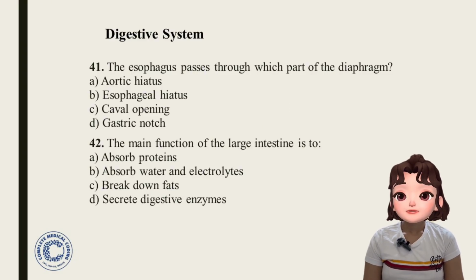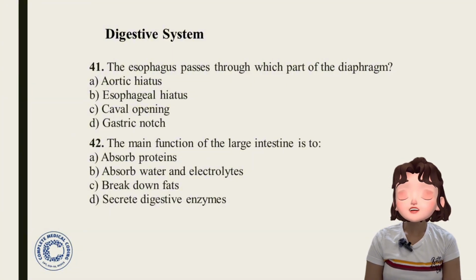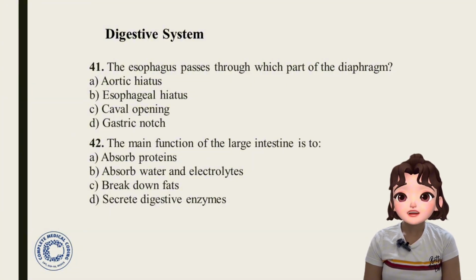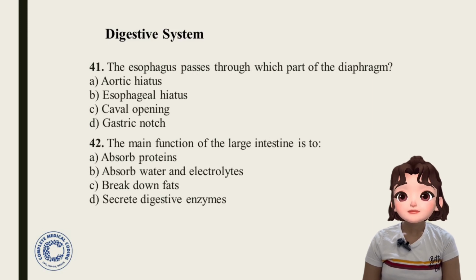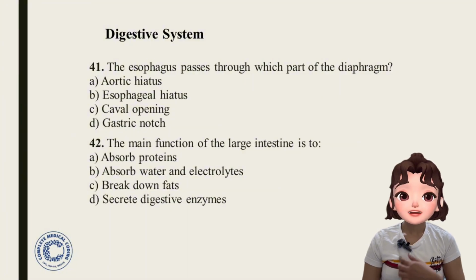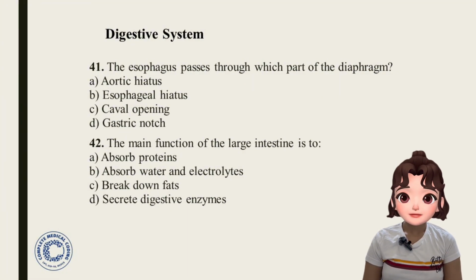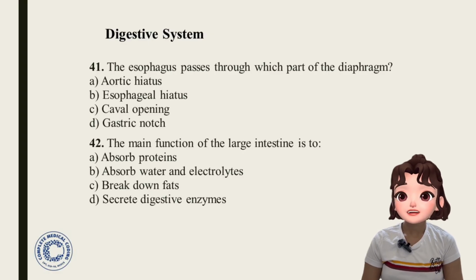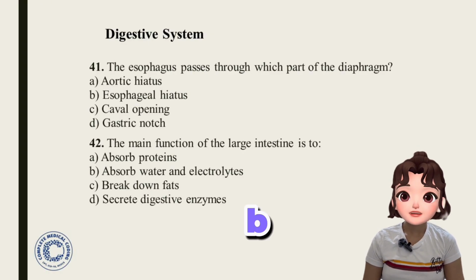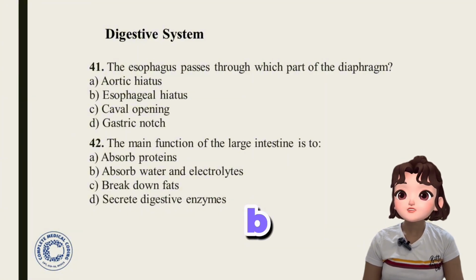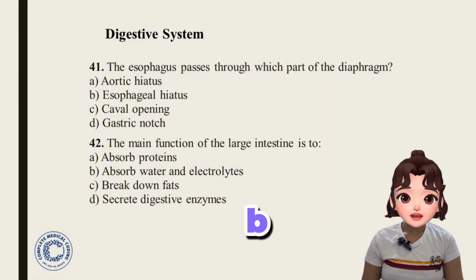Next one. What is the main function of the large intestine? Options: absorb proteins, absorb water and electrolytes, break down fats, secrete digestive enzymes. Answer is option B, absorb water and electrolytes. So the main function of the large intestine is to absorb water and electrolytes.